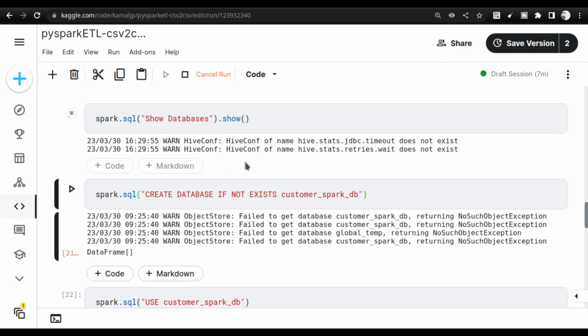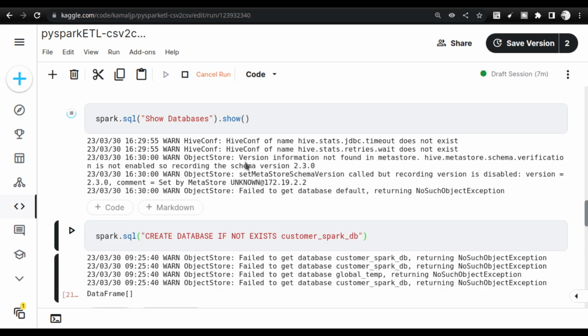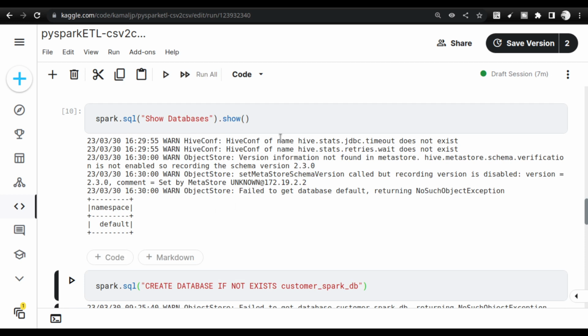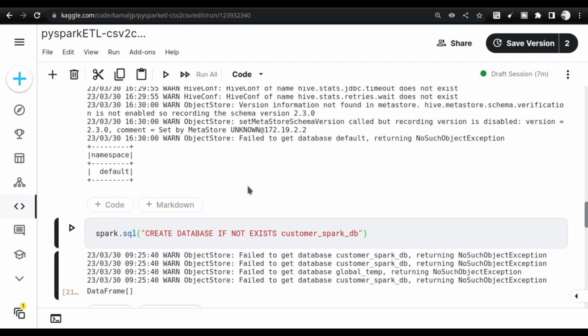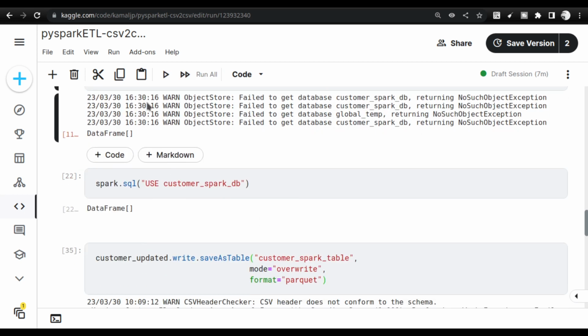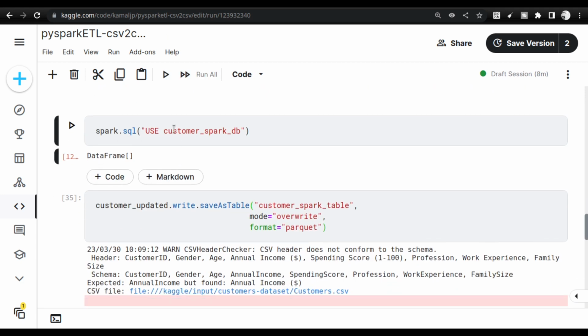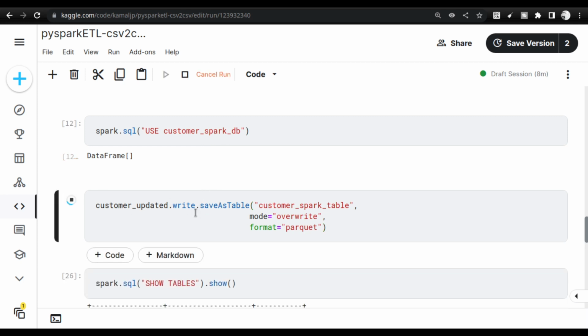There is no Hive file system here, or Hadoop file system here, so I'm getting these kinds of errors. Don't worry about that. Even in the PySpark cluster environment you will get the same kind of warnings. These are all regular warnings. I'm going to create the database. The database will get created, and then I'm asking the execution environment, the Spark session, to use the customer_spark_database. And next I'll be saving it.